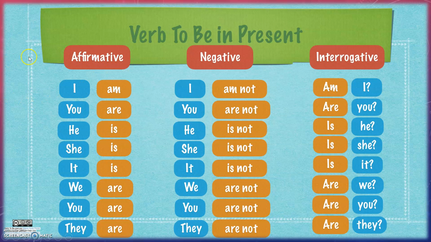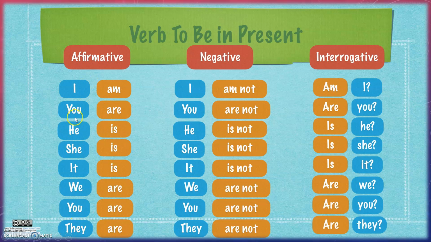As you can see, guys, in these blue boxes you can find subject pronouns. For example we have I am, you are, he is, she is, it is, we are, you are, they are.